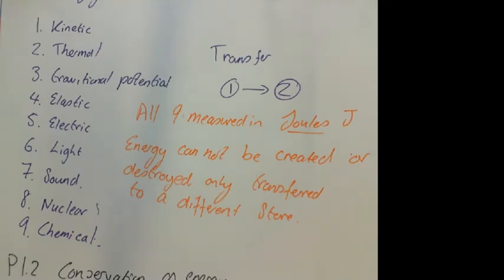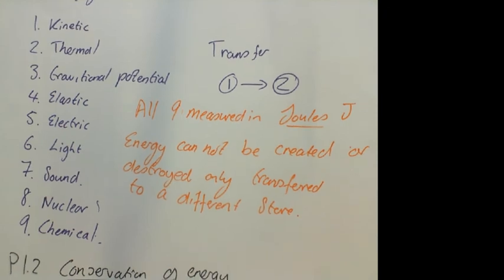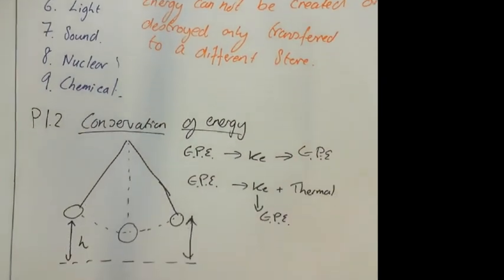Equally, you can't start off with 100 joules of gravitational potential energy and drop something and it only end up travelling at a speed that would be using 80 joules of energy without there being something else such as thermal to make up the difference. What you have to start with must be the same as what you have at the end. Okay, in lesson 3 we're going to talk about some specific examples of different types of energy.